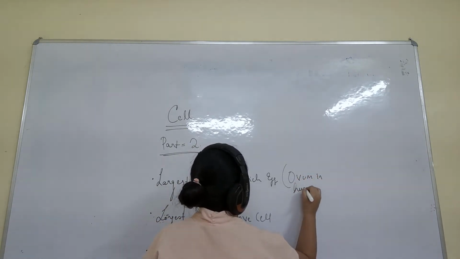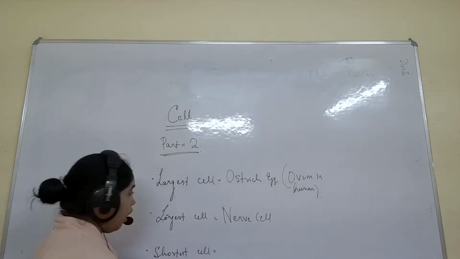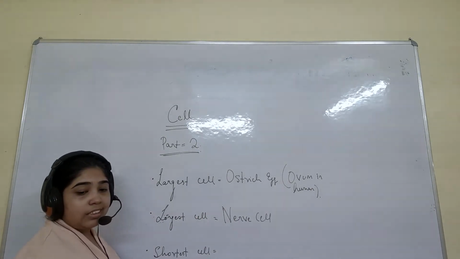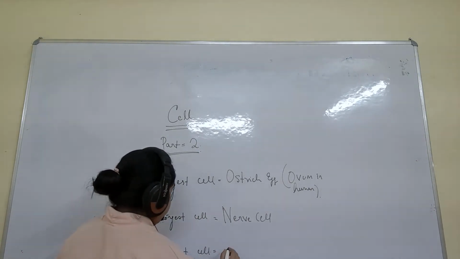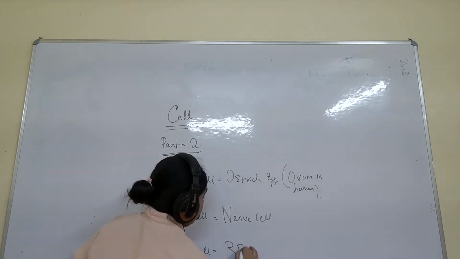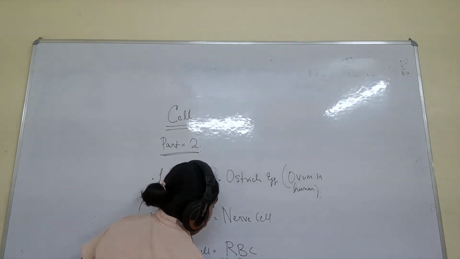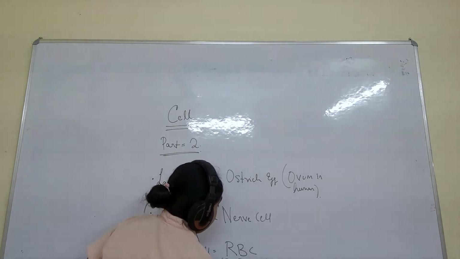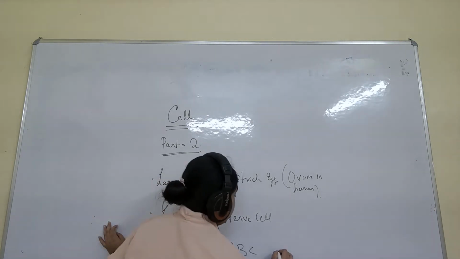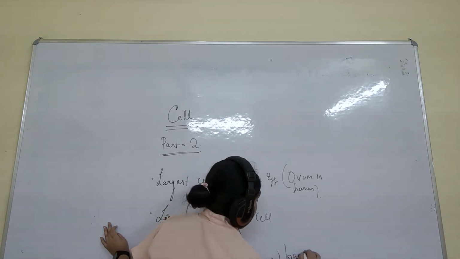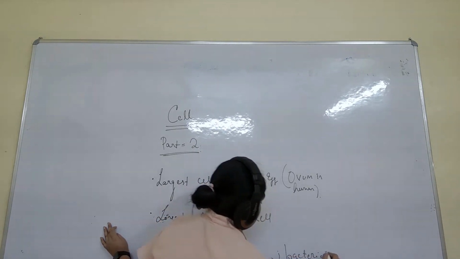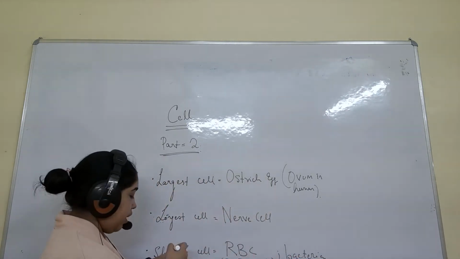Please mention this. Now the shortest cell. The shortest cell is your RBC. What is RBC? RBC is the red blood cell. You can also write bacteria, because bacteria are very small. So these are the three things we have to understand.